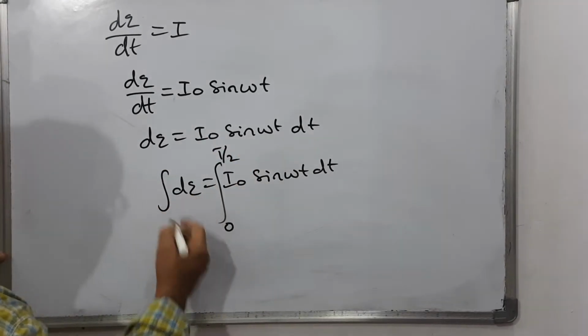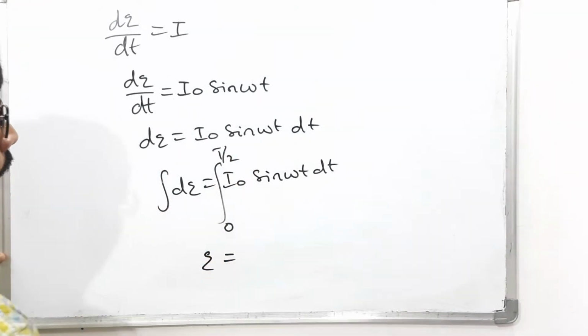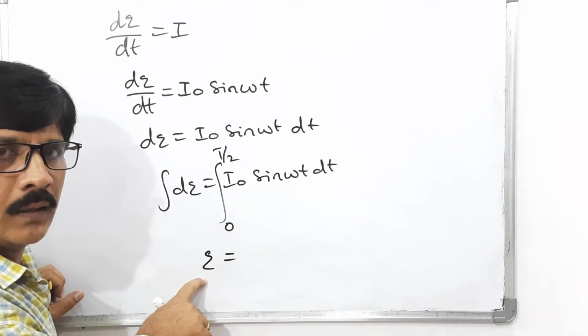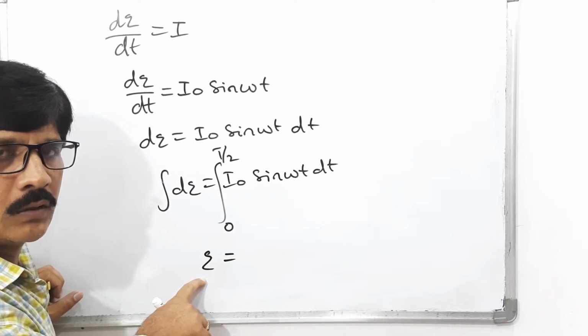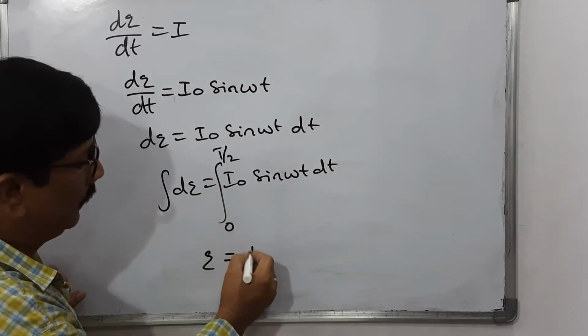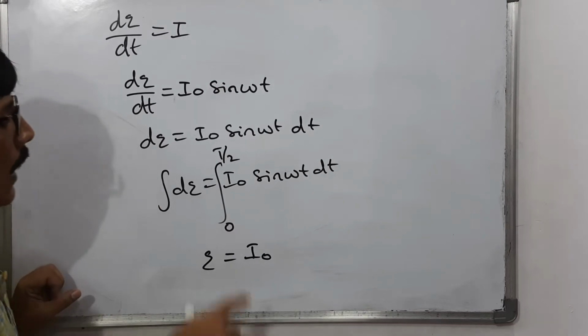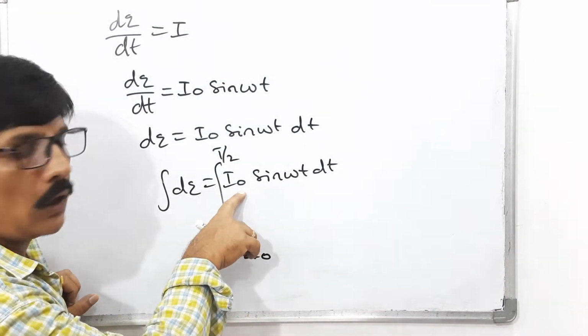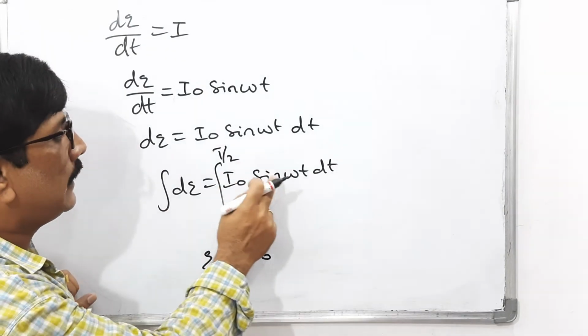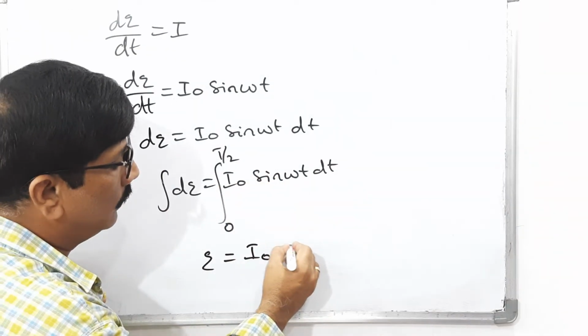So this integration of dq becomes q, the total charge in the first half of the cycle. Then bring this I naught outside, I naught is the peak value, it is constant, so it comes outside the integration. But you know, integration of sin omega t is what?